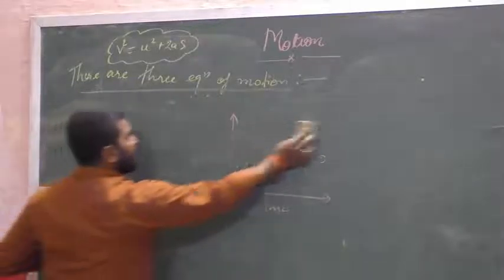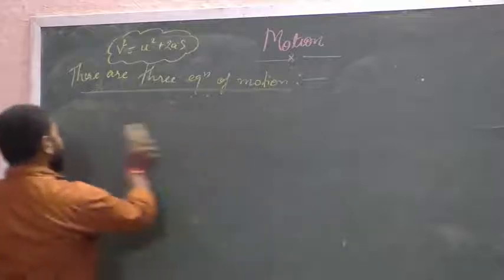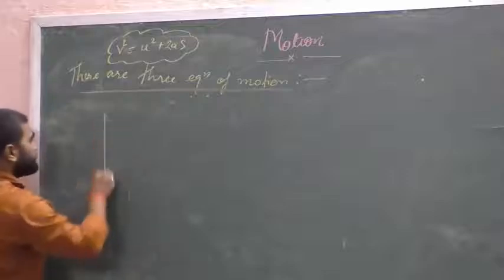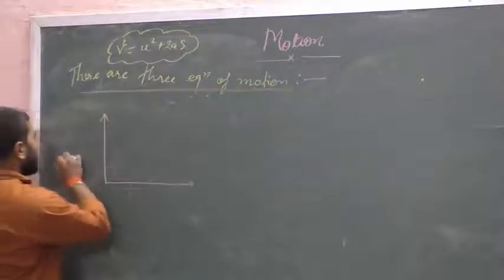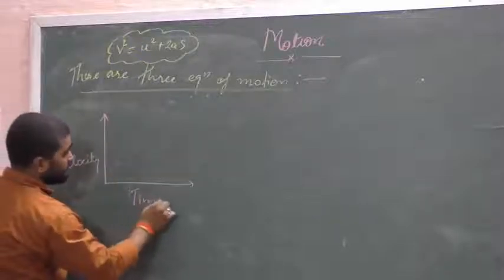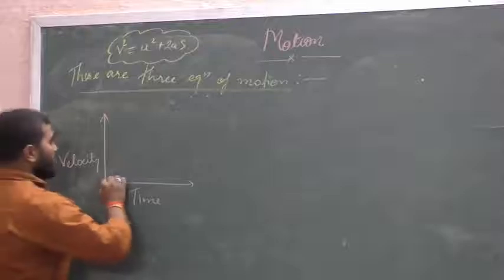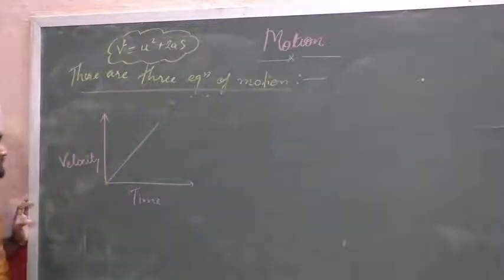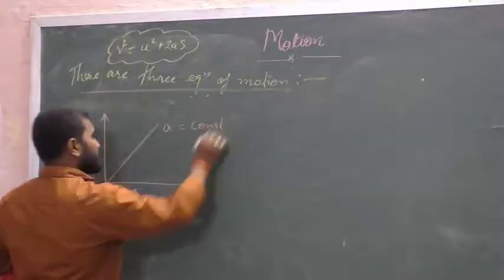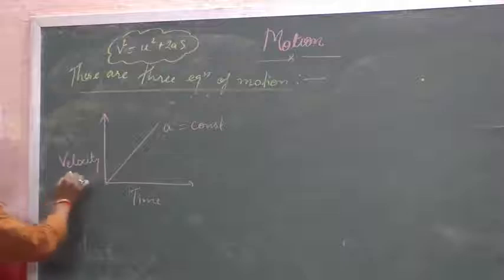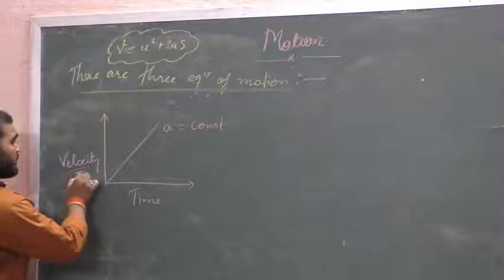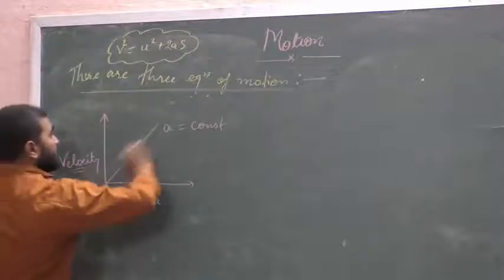In the same way, the velocity time graph gives acceleration. See here, if it is a velocity time graph, the slope of it gives acceleration, and here the acceleration will be constant, which is called uniform acceleration, because here velocity is increasing at a constant rate. So the graph of this velocity time graph is a straight line.